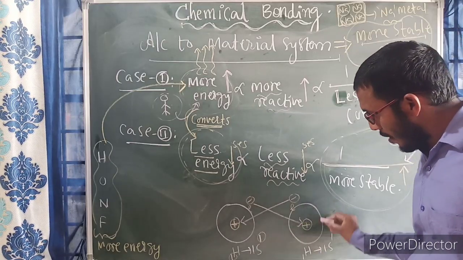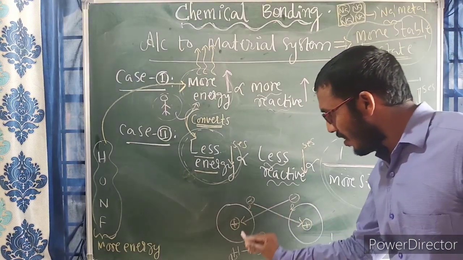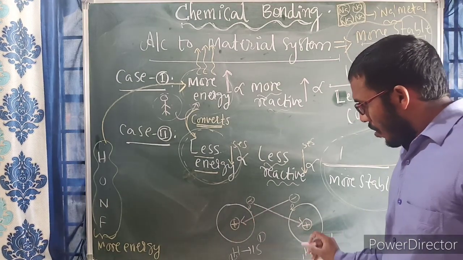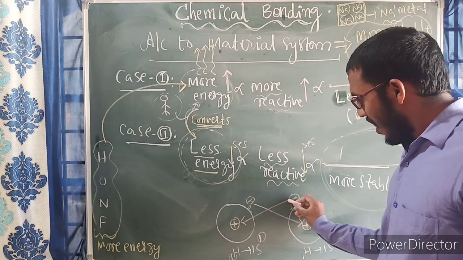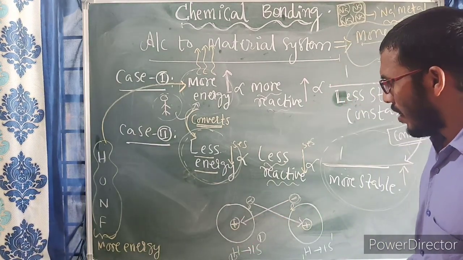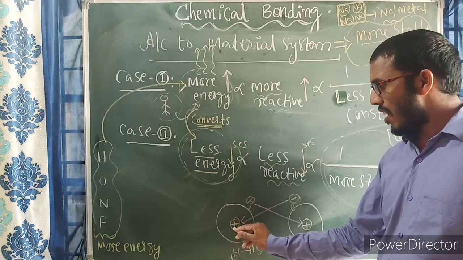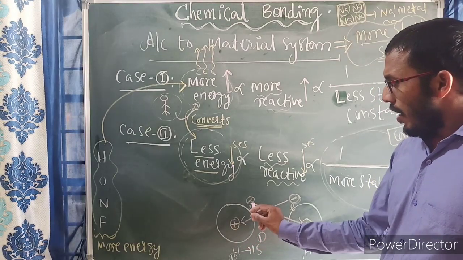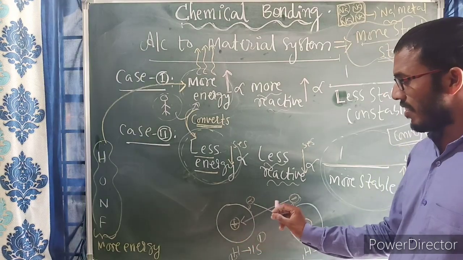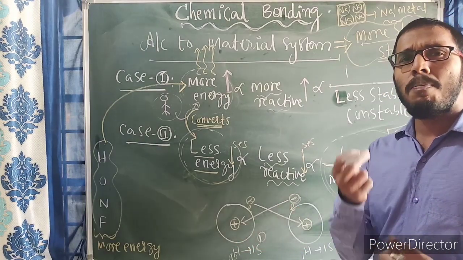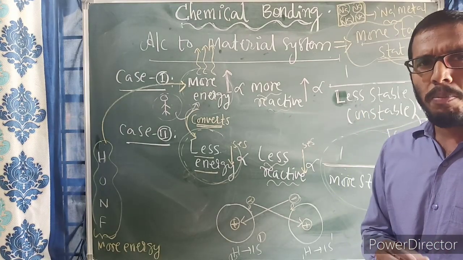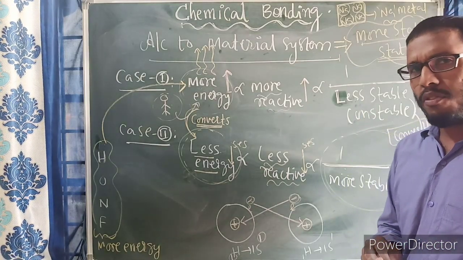Wherever point charges are present, there is the existence of Coulombic force or electrostatic force.